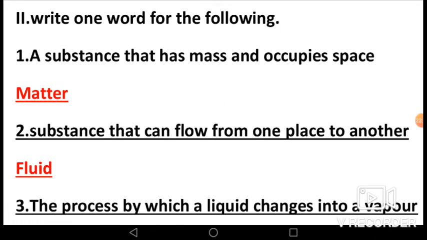Now let's see, write one word for the following. First, a substance that has mass and occupies space is called matter. And matter is made up of small particles.